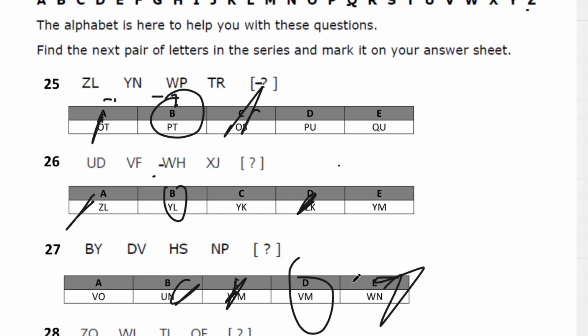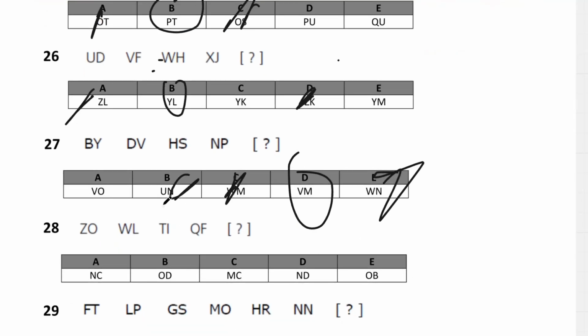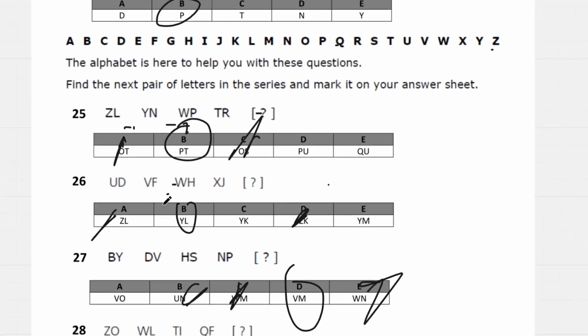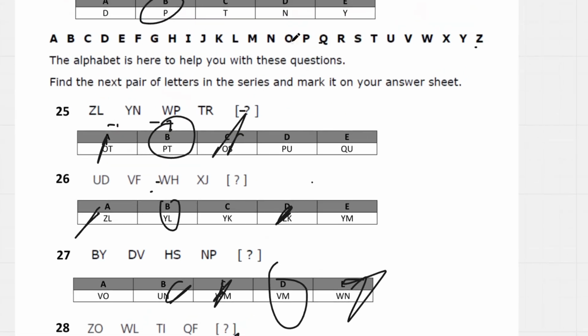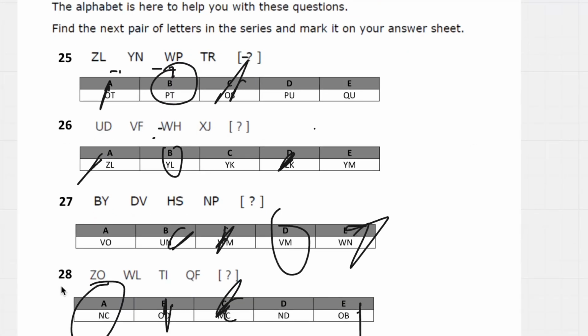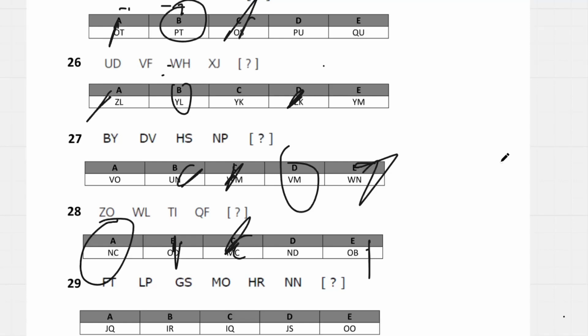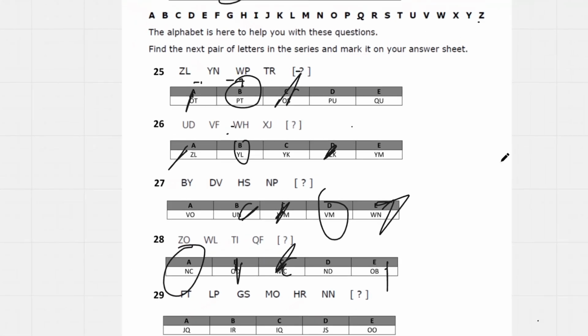So VM. Question 28. Z, W, T. Zoom out. Z, W, 1, 2, 3, 1, 2, 3, 3, and then 3N at the beginning. Cross these out, and then O to L, -3, -3, 3, and then 3. C. 28 will be A, and then 29 is, scroll out even more over here so you can see the